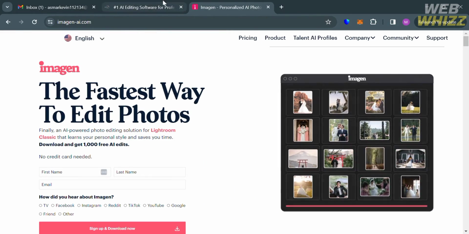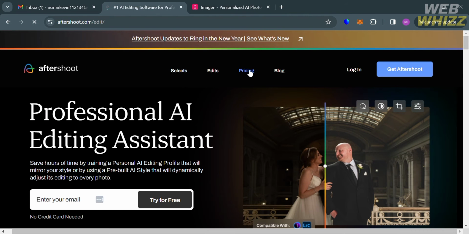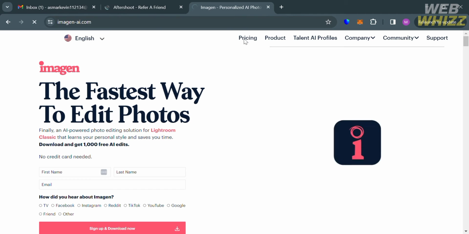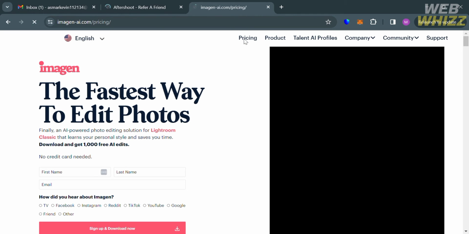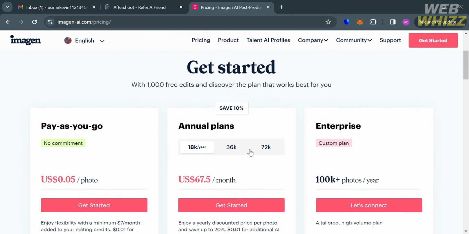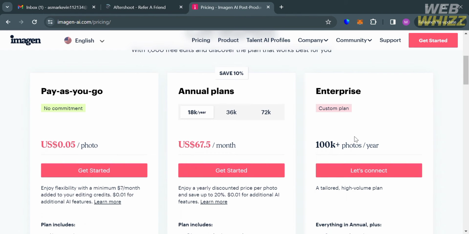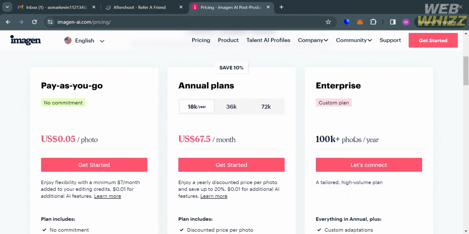And now that we know the features that both platforms offer, we can now proceed to the pricing plan that both platforms offer. Now, in terms of the pricing plan that Imagen AI offers, the pricing varies depending on the size and quality of the image, ranging from $0.05 per photo to $1 per image.